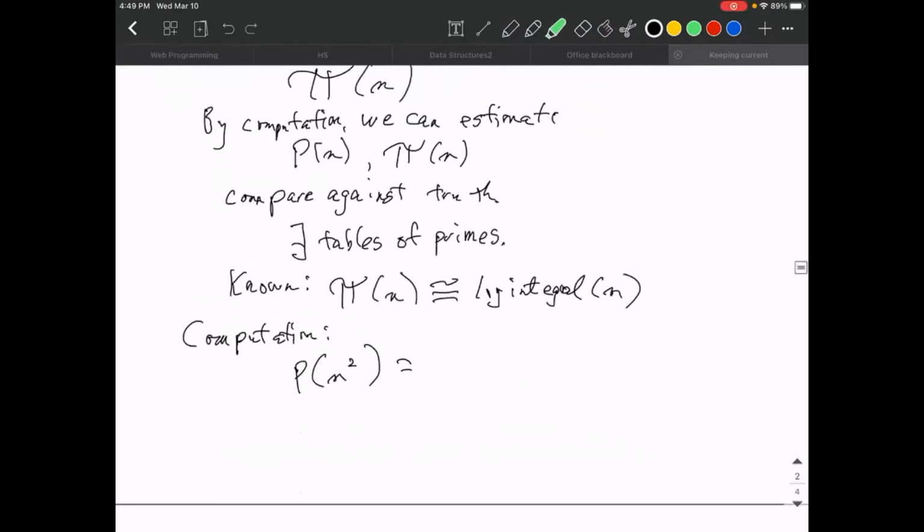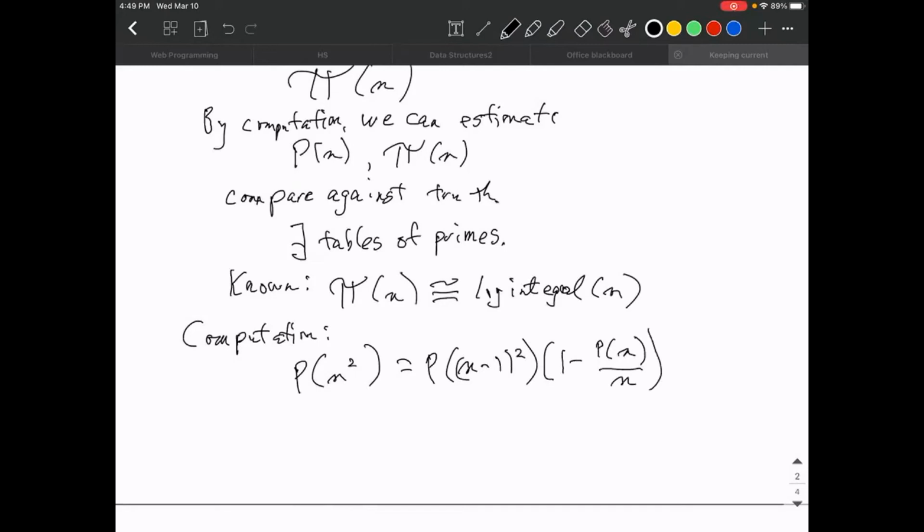So it's a recursive thing. We start with the P of n minus 1 squared, and then we put in the new term. And the new term is 1 minus P of n over n.